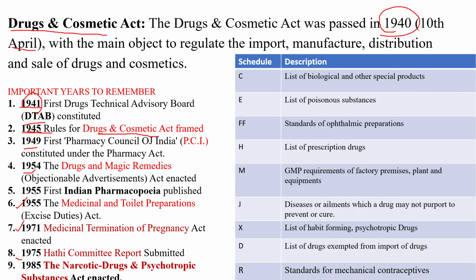Now 1975, the Hathi Committee, and 1985, the Narcotic Drugs and Psychotropic Substances Act, the NDPS, enacted in 1985. These are the important years you need to remember. From these, you may get one or two questions.